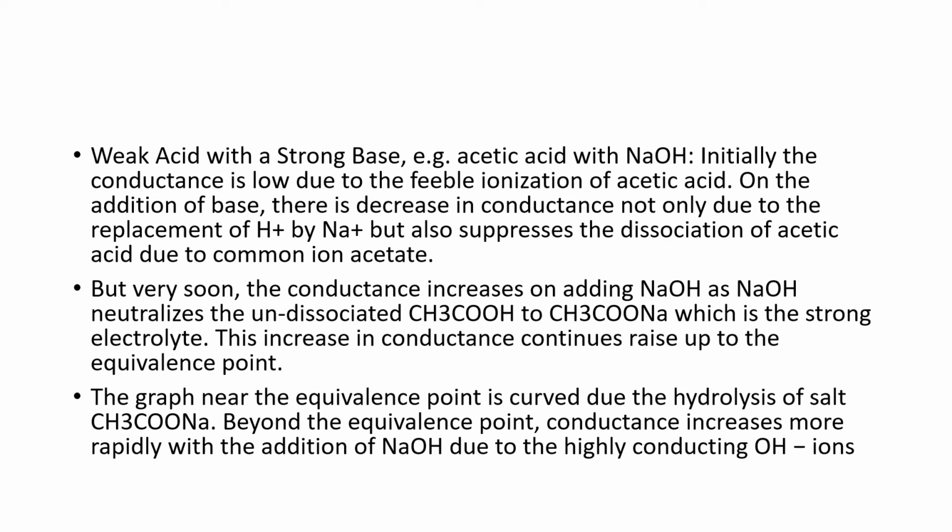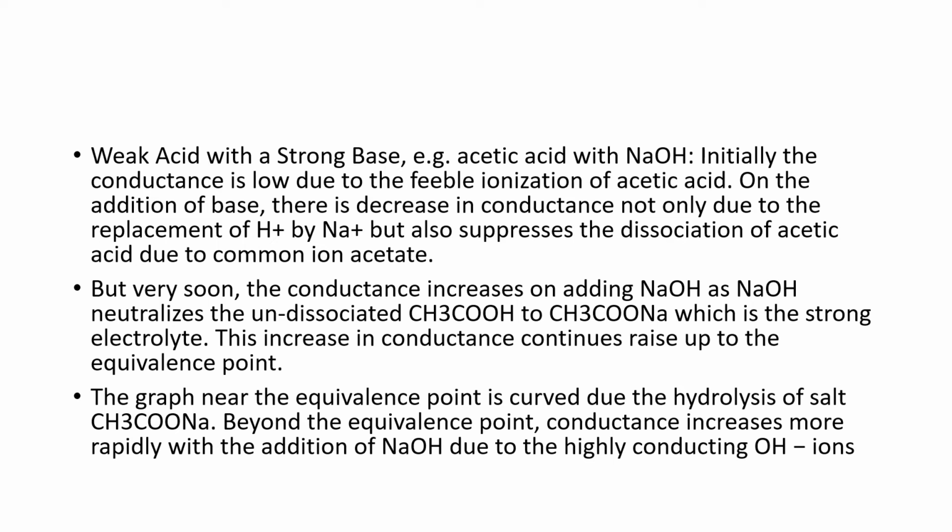As you know, acetic acid is a weak acid, and the conductance is low due to feeble ionization of acetic acid. On the addition of the base, there is a decrease in conductance not only due to the replacement of H plus ions by sodium ions, but also because the dissociation of acetic acid is suppressed due to the common ion acetate.